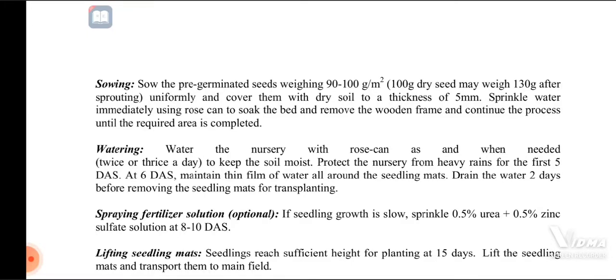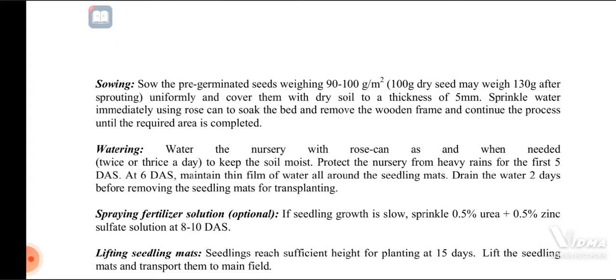Water the nursery with a rose can as needed, twice or thrice a day, to keep the soil always moist, and protect the nursery from heavy rain for the first 5 days. At 6 days after sowing, maintain a thin film of water all around the seedling mats. Drain the water 2 days before removing the seedling mats and transplanting.